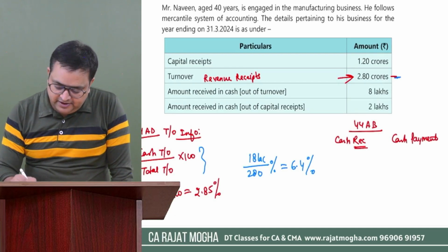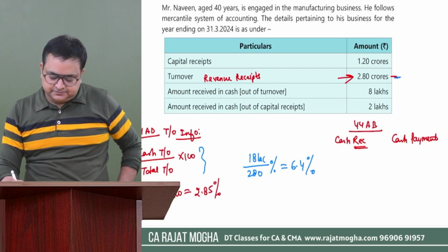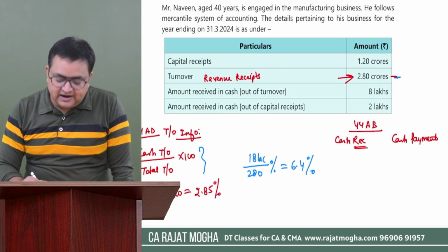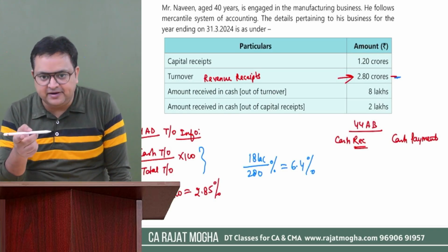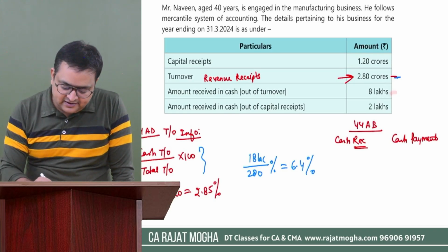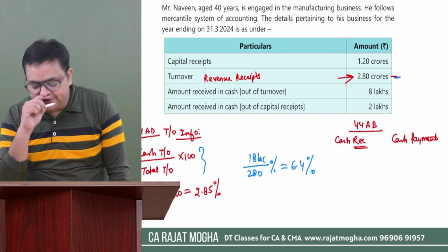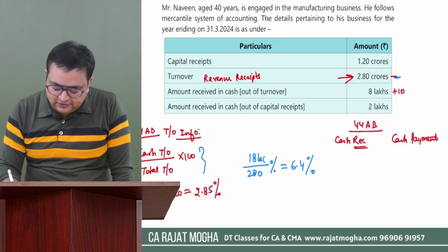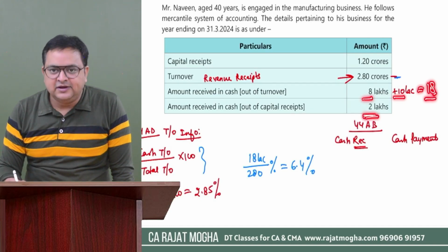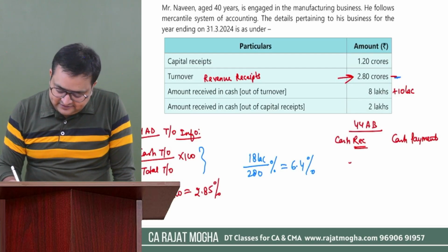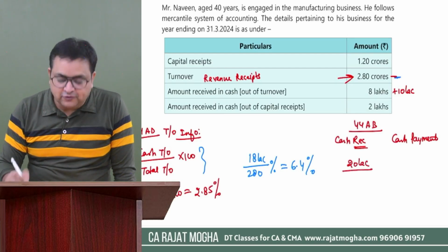Right. So tell me how much is the cash receipts? Do we need to take just the revenue receipts or the capital receipts also? Capital receipts also. So 8 lakh, and for the purpose of question number 3, they were saying that please include 10 lakh also. Okay. So 8 plus 10, 18 is the revenue receipts and 2 lakh is the capital receipts. So 18 plus 2 is 20 lakh. So the cash receipts is 20 lakh out of total receipts.